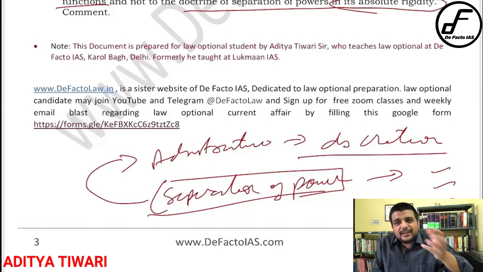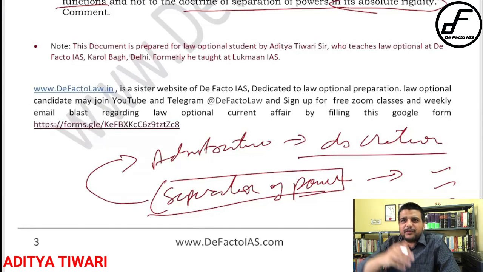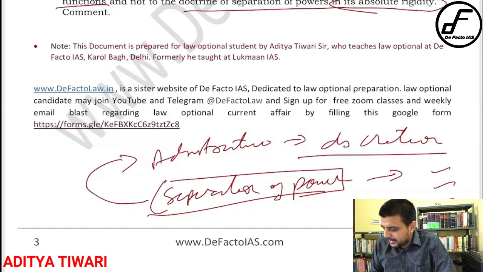So administrative law only comes into function when the executive starts to deliver justice in forms of administrative law. The executive starts to decide something which the judiciary has to decide. Understood? So that is the contrast between administrative law and separation of power, right? If there is absolute rigidity, there will be no administrative law. If there is no rigidity, there will be discretion. It means that there will be administrative law, meaning that one part might be performing the function of another part. So that is the unique interconnection between administrative law and separation of power. Please keep that in mind.